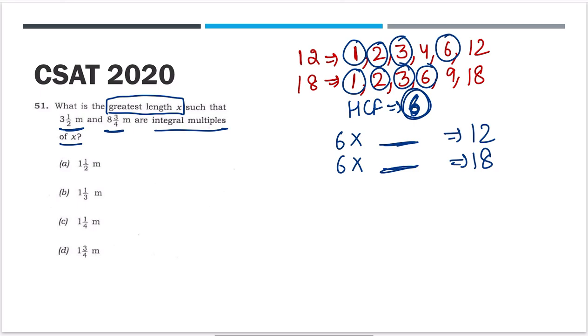So 12 and 18 are integral multiples of 6. 6 into 2 is 12, 6 into 3 is 18. So I have to find the HCF, where 12 and 18 become integral multiples of that HCF. Now, coming to this question.